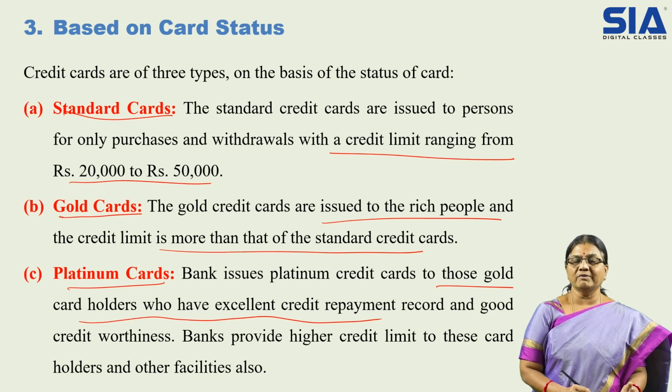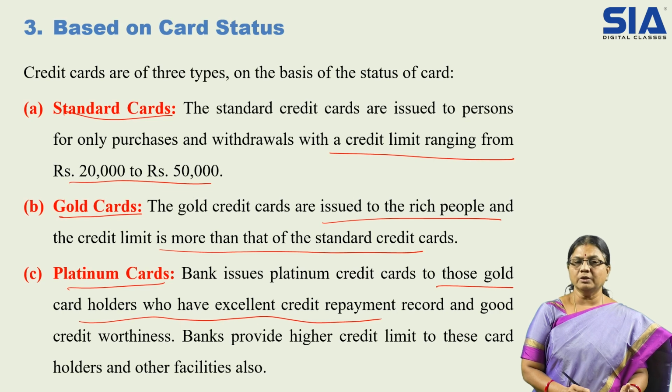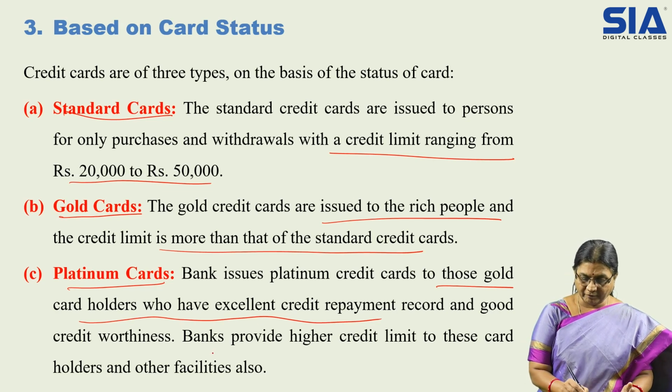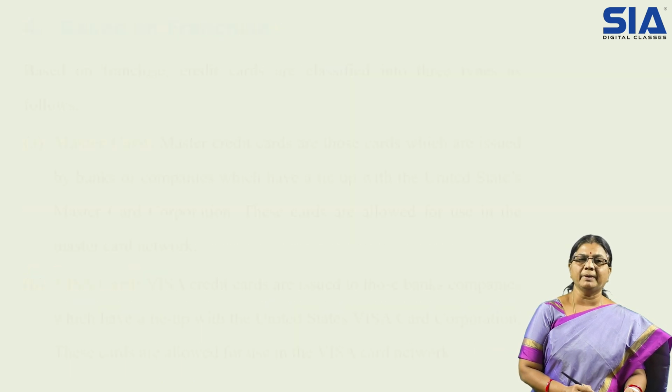Here, gold card holders who have used the card and paid very promptly, within the deadlines, within the dates, will be given platinum cards. So the track will be maintained of how they are maintaining the cards and what the recovery status is. So here the bank provides a higher credit limit to these cards. First level is standard card, second level is gold card. Under gold card, whoever is making prompt repayment is eligible to take the platinum card. Under platinum cards, the limit will be more, the range will be more.